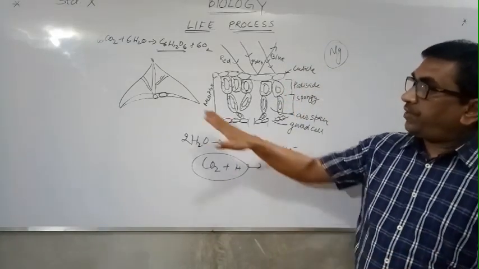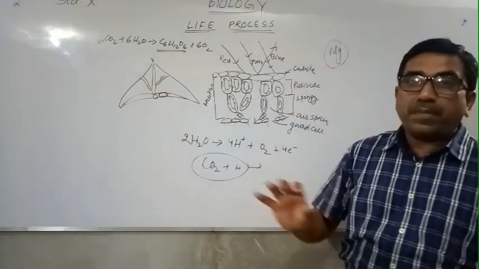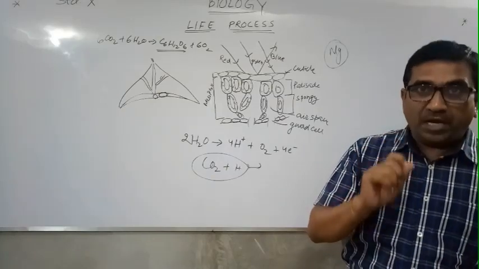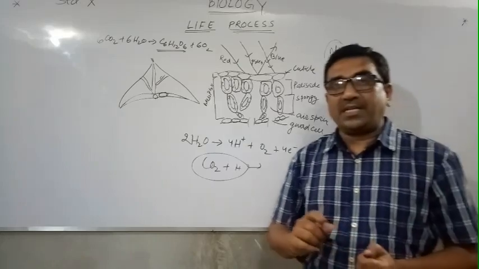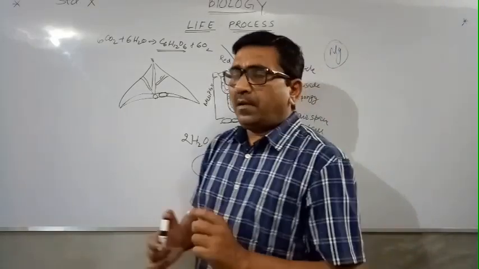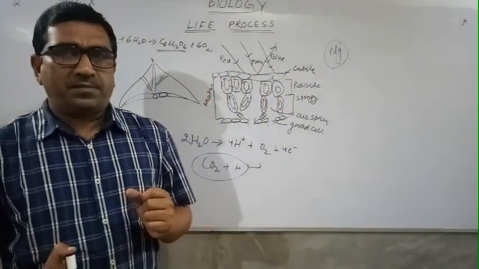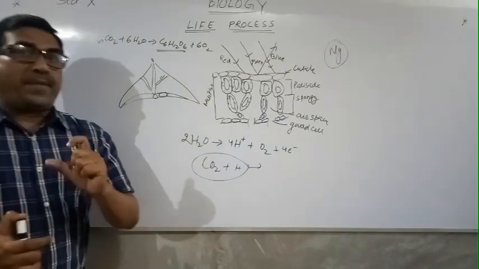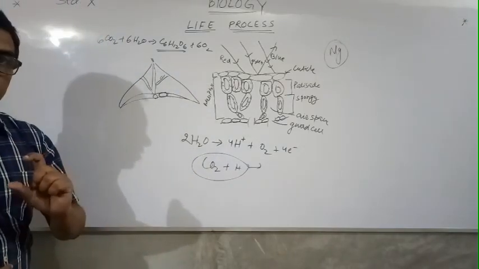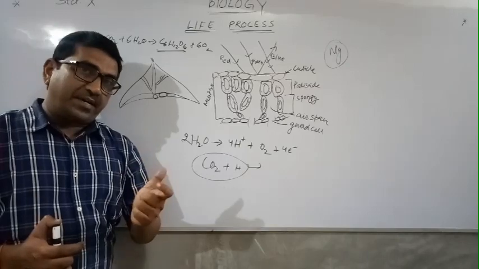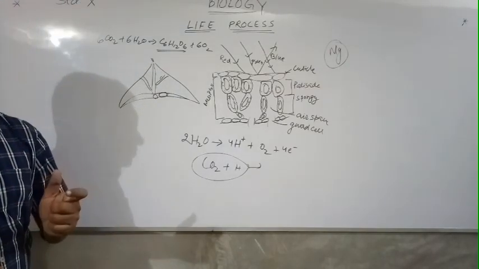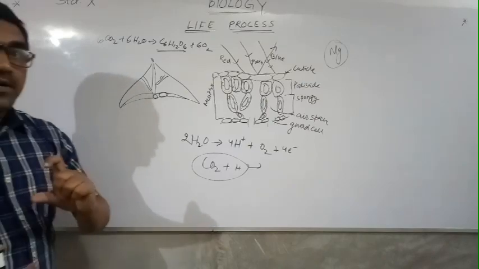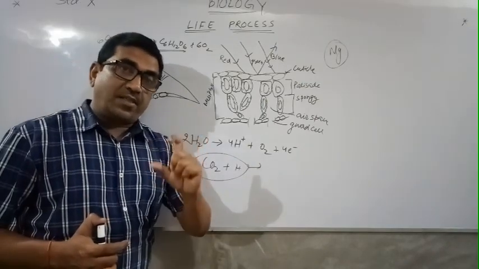It means we have got a simple structure of the leaf and how the process of photosynthesis takes place. The rate of photosynthesis also depends on the concentration of carbon dioxide as well as the temperature.